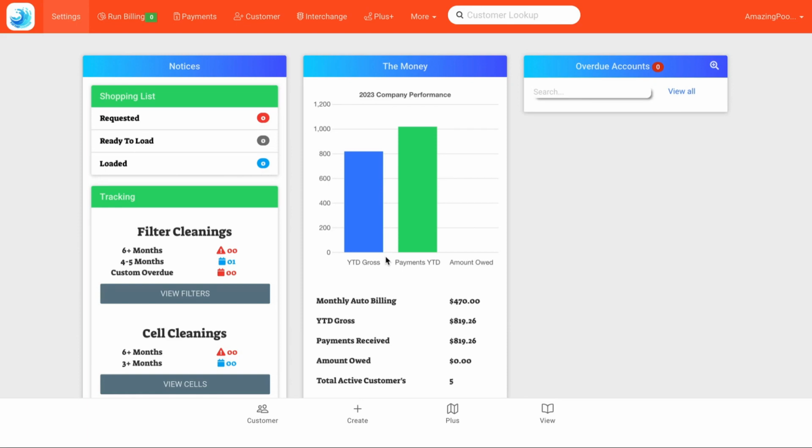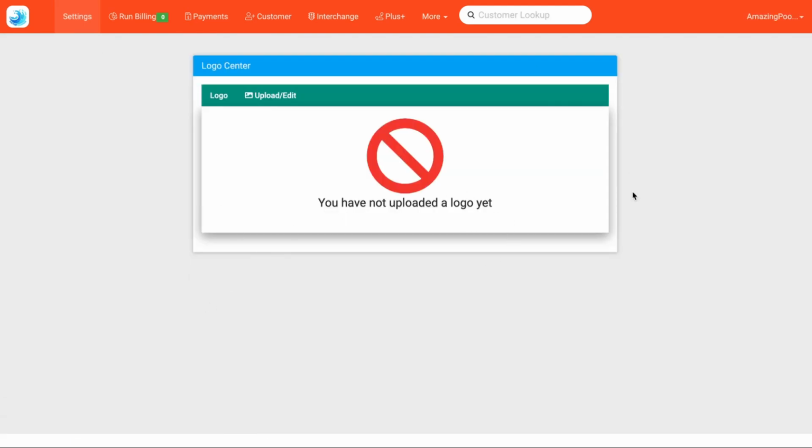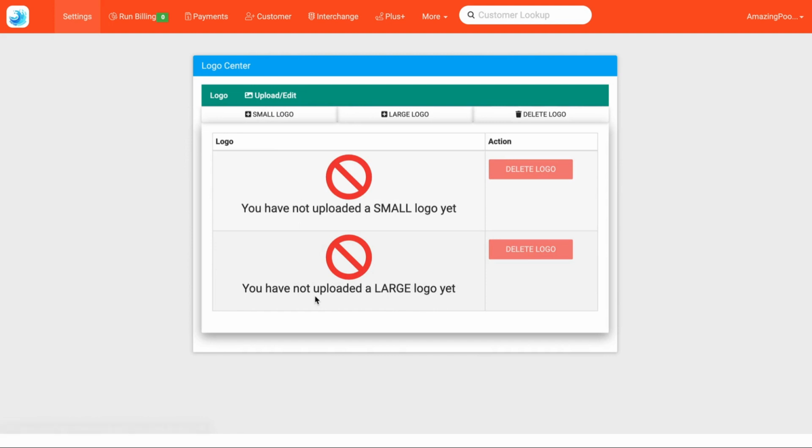Today we're going to walk through how to add a logo to your account. First thing you'll do is click Settings, Logo Center, and then you'll see this screen here. We want to click Upload and Edit.